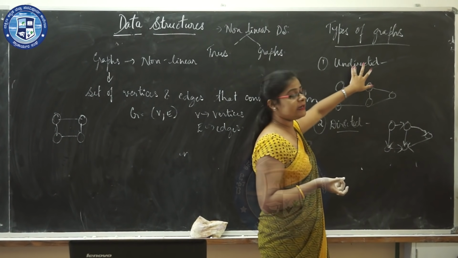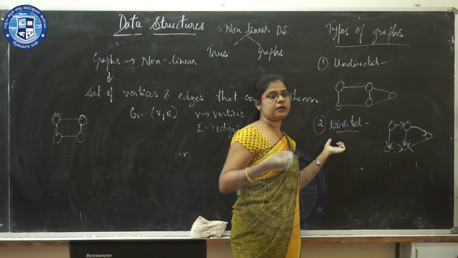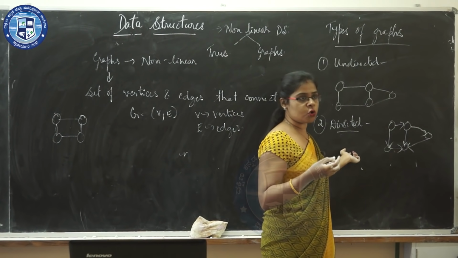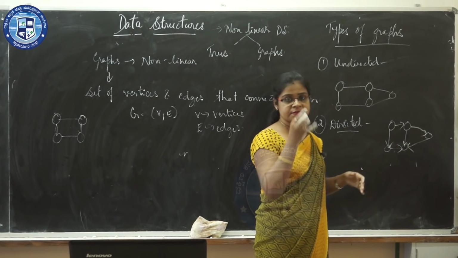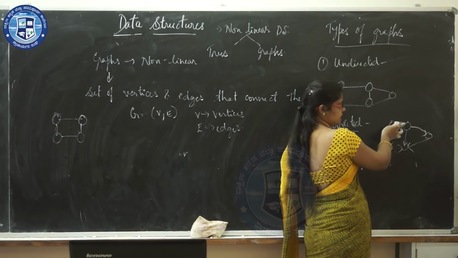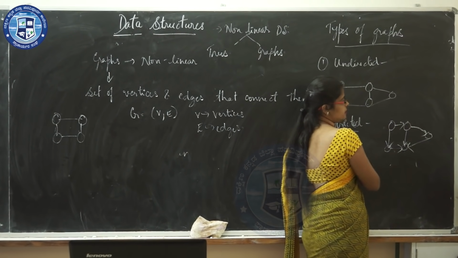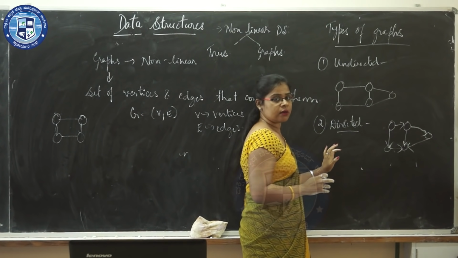So that is known as undirected graph. Next is directed graph. So directed graph means there is a direction shown for each edge when it is passing to the vertices. So this is an example. When there are arrows getting passed, when there is a direction being shown, then it is known as directed graphs.